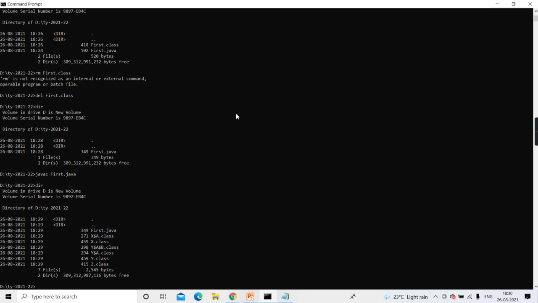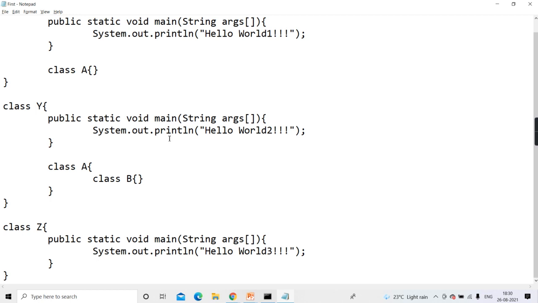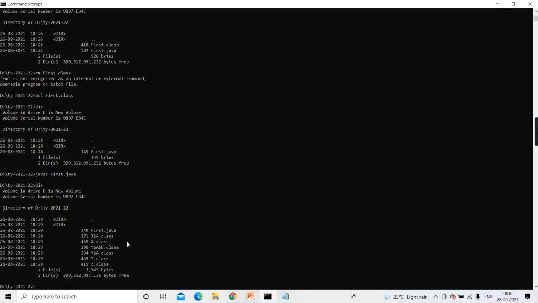Can you see? Because for each class, a separate class file is created. A separate class file is created for this B class, but B is within A and A is within Y. So the file name for this class is Y$A$B. And this is also a separate class, so there will be a .class for this also, which is within Y, so Y$A. So that many .class files.